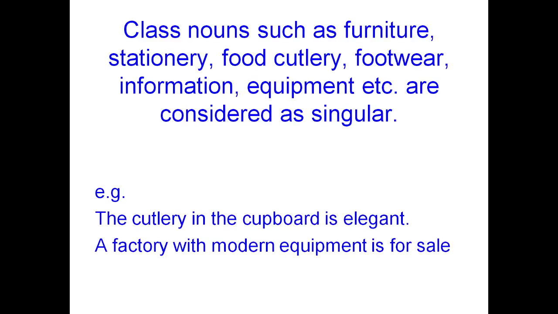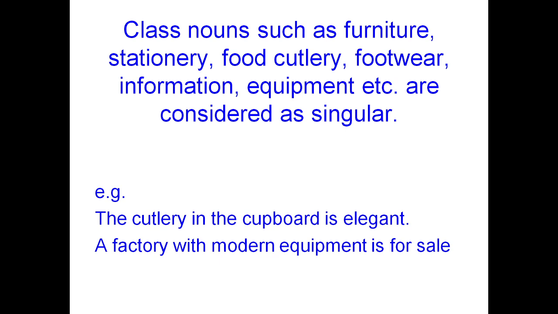Class nouns such as clothing, food, furniture, crockery, cutlery, stationery, and footwear are singular and must therefore take singular verbs alone. The furniture in this room is very old and much food was wasted. Another example: the cutlery in the cupboard is elegant.